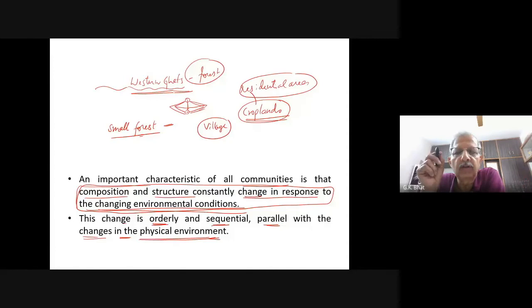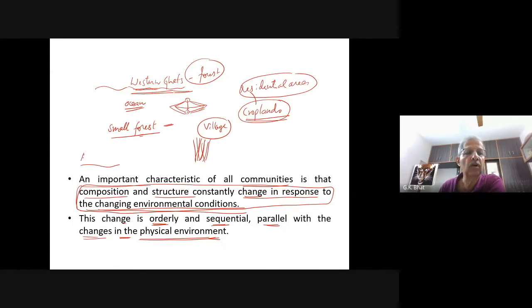Where you come across the Western Ghat today, it was actually ocean. There was no landmass at all. It is a volcanic eruption in the ocean region that gradually turned out to be the forest today. Or wherever you come across forest today, in all these areas it was a barren rock.